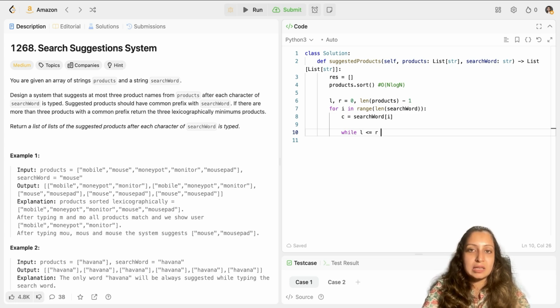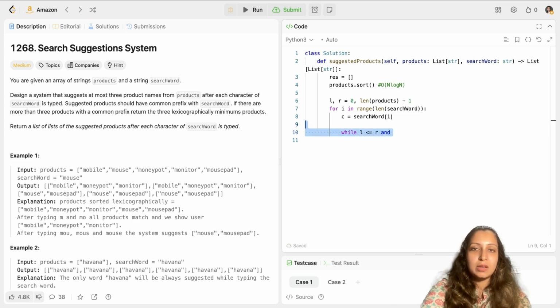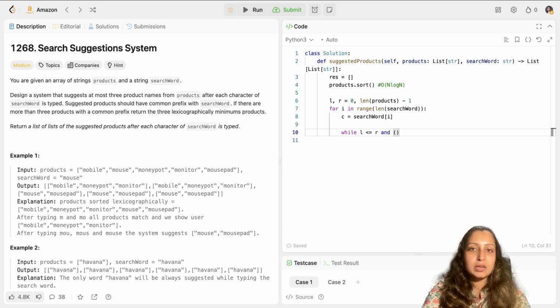So while L is less than or equal to R, the pointers have not crossed, and you will write an exclusion condition where you will check that the length of the product at the left pointer is less than or equal to i. Say suppose the word mobile would not have been mobile, it would have been just mo, and you're searching for the third or fourth character.